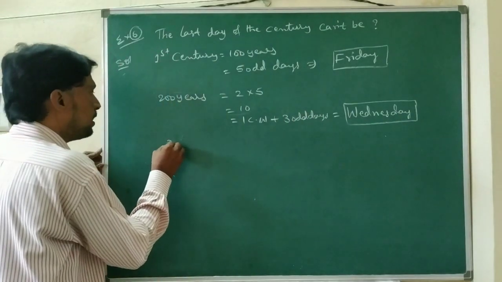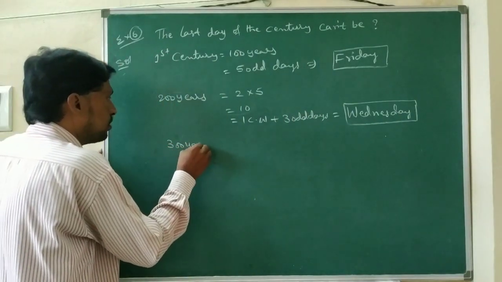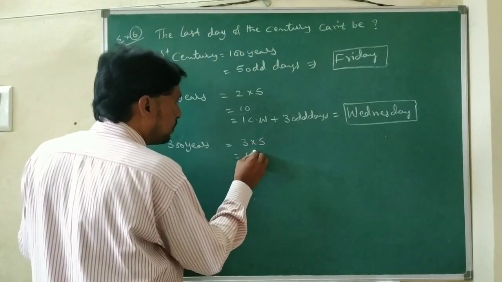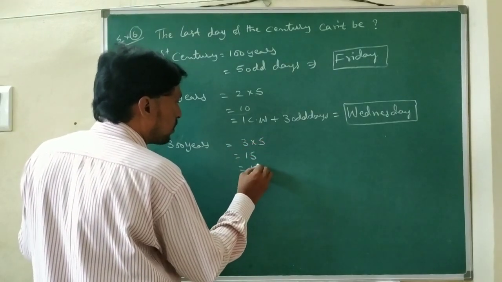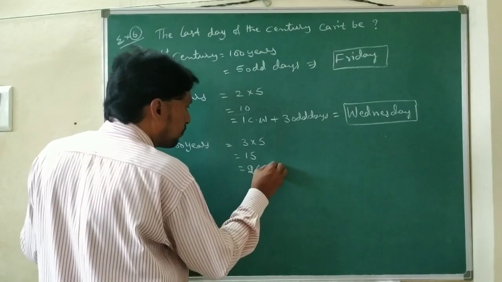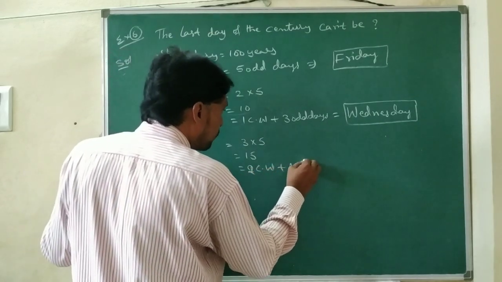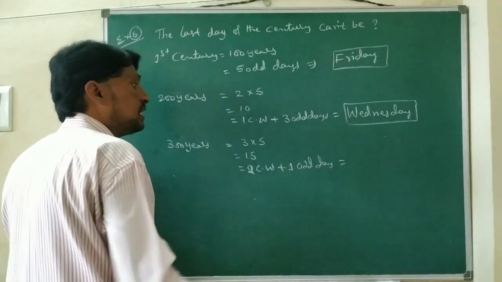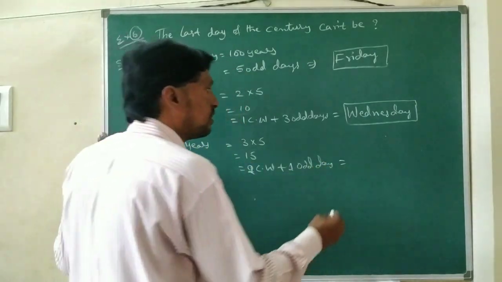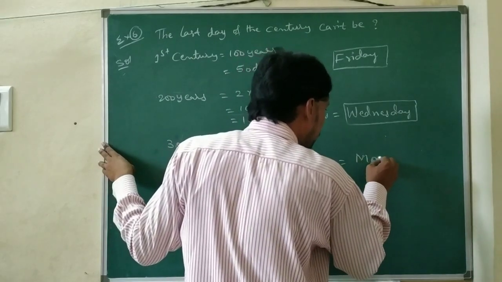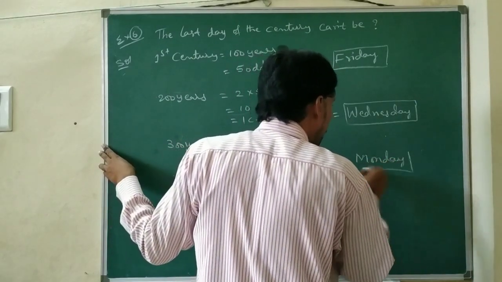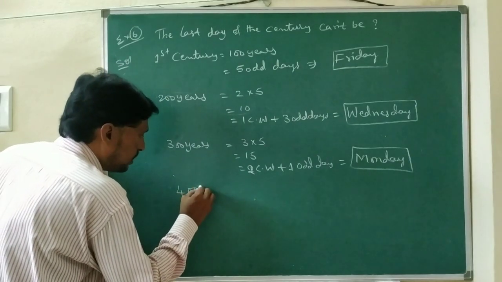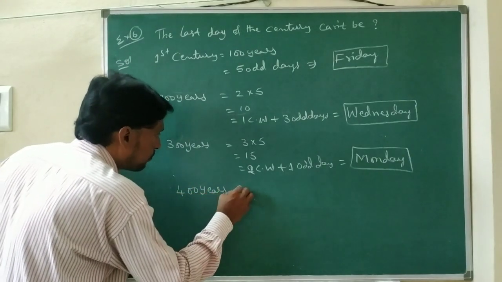Next, 300 years means 3rd century. 3 into 5 that is 15. 15 means 2 complete weeks plus 1 odd day, that equals the first day of a week, it is Monday.